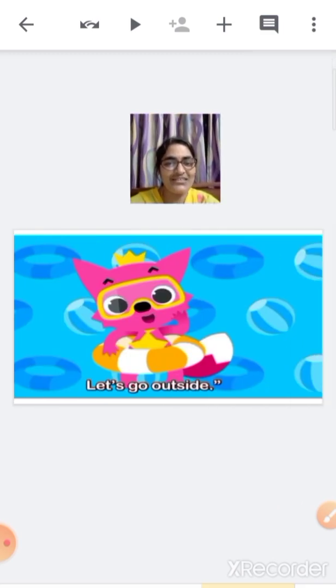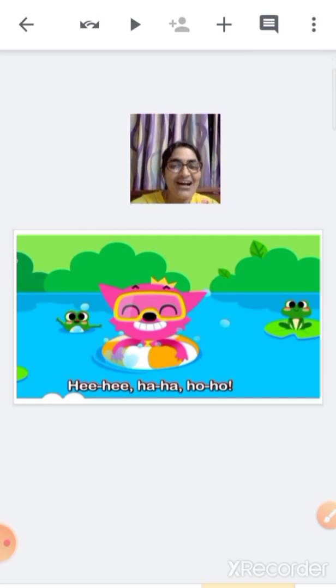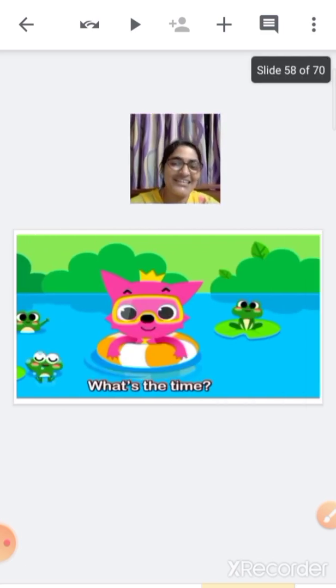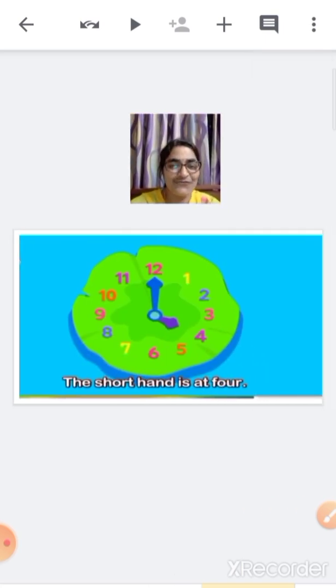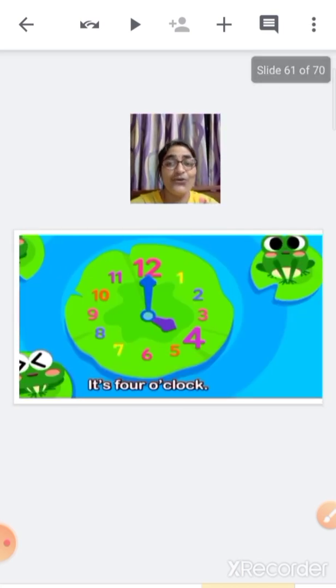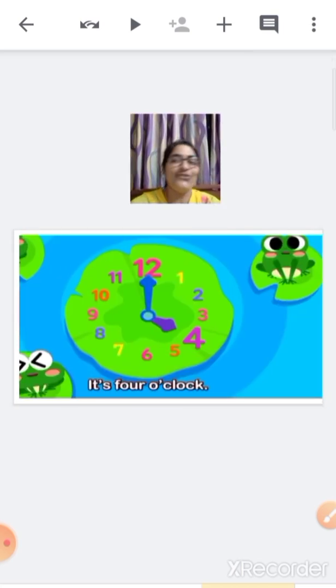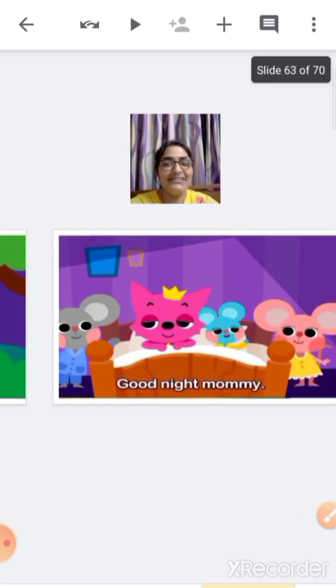Let's go outside. Hee hee ha ha ho ho. What's the time? The short hand is at 4. The long hand is at 12. It's 4 o'clock. Time for bed.